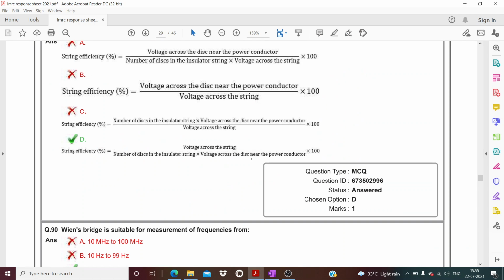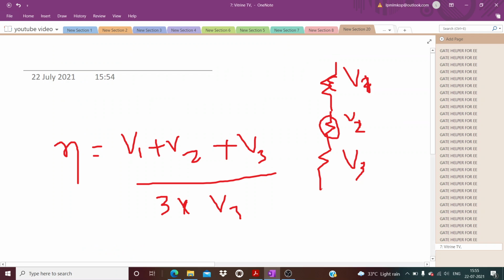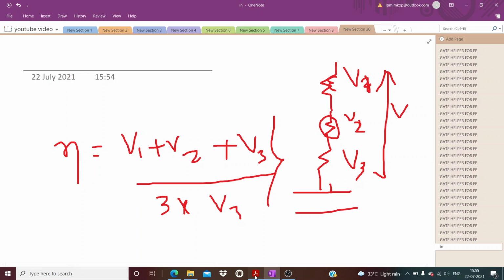Means what? V3 is what? Voltage across the disc nearer to the power conductor. Okay, this is like a power conductor and this is a voltage string. So this is the concept of string efficiency. Nearest to the power conductor is V3 into 3. Why? Because 3 strings are used. And V1, V2, V3 is the summation of the voltage across the whole string. So this is the option.